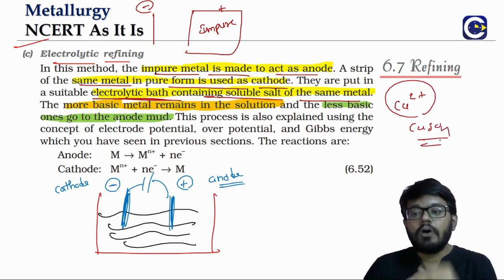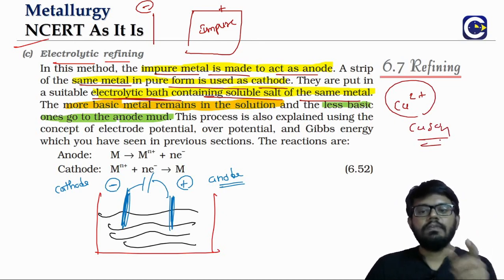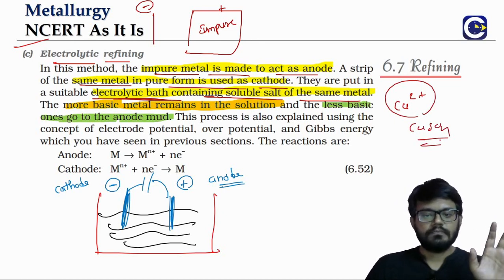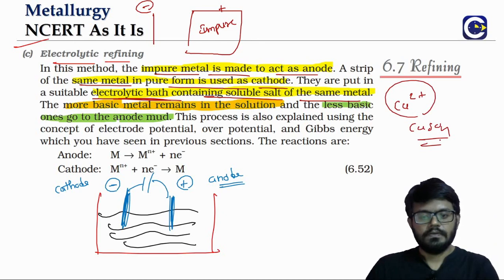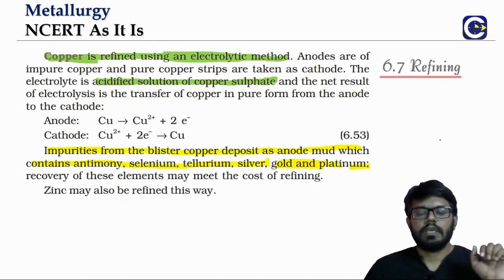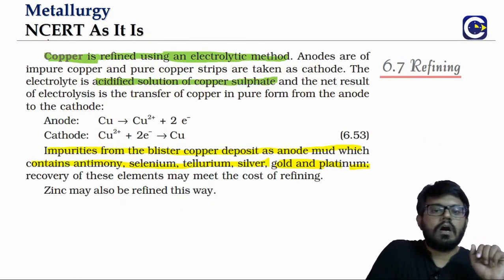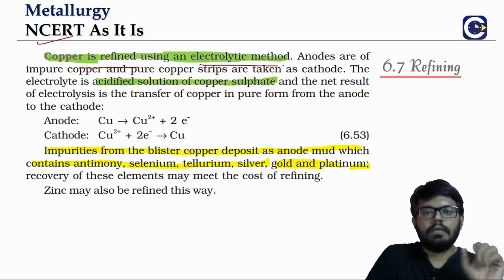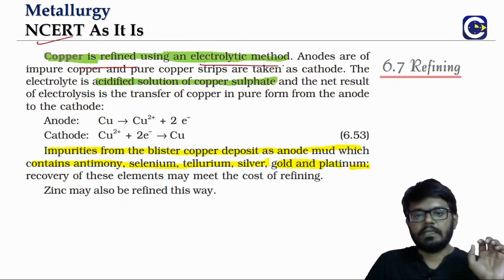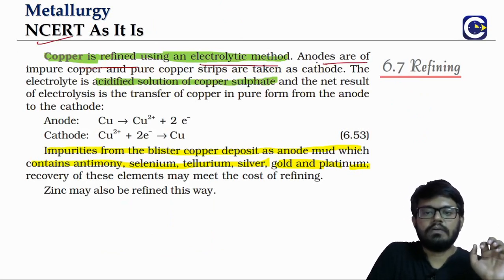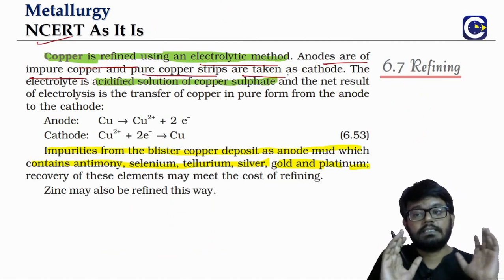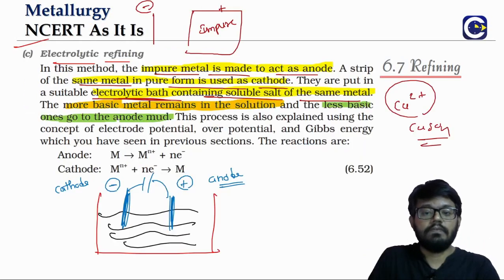So when you perform the electrolysis, we will see what is going to happen. We will look at the example of copper. Copper will be refined by using this electrolytic refining method. So what is the anode? Anode is the impure copper. What is the cathode? Pure copper strips are taken as the cathode, just like the way we have seen in this diagram.